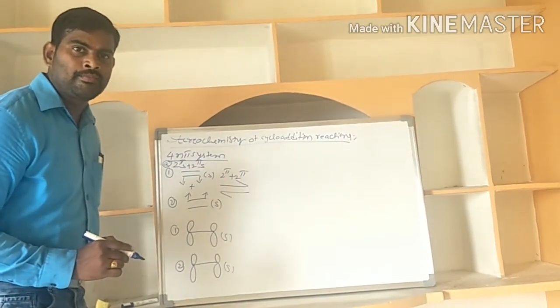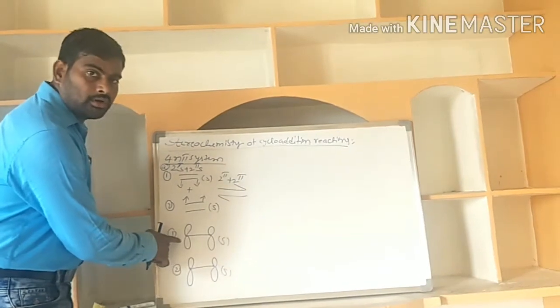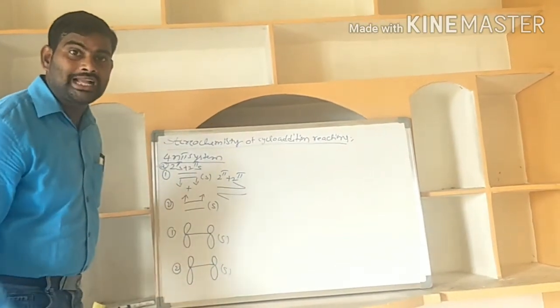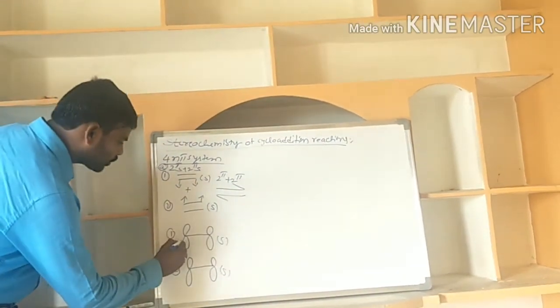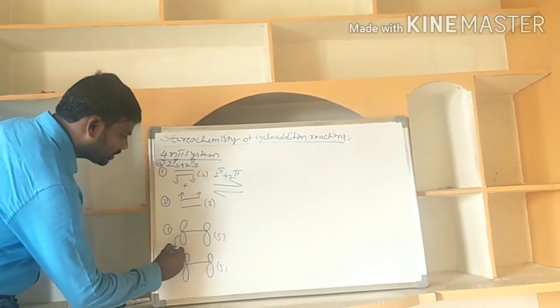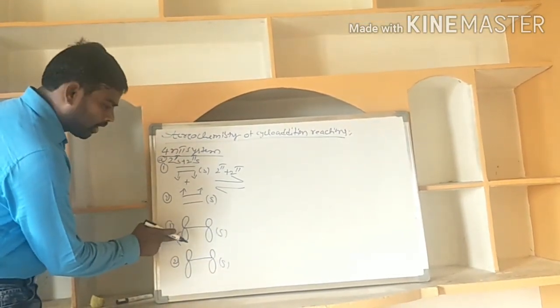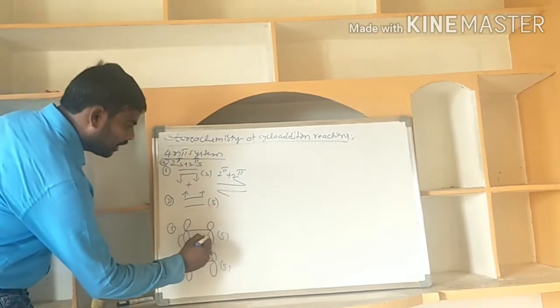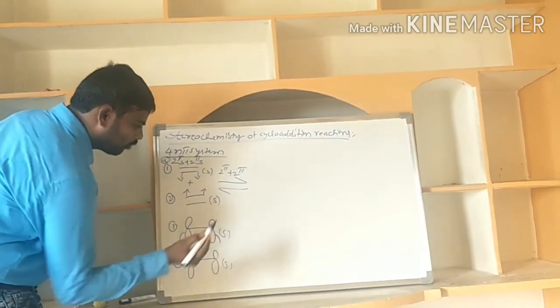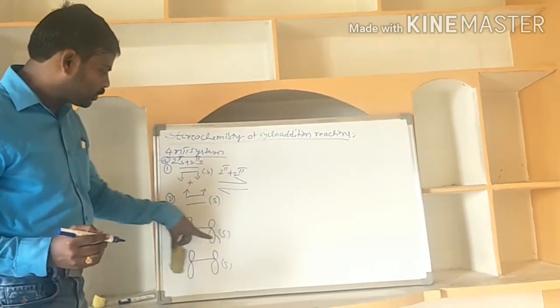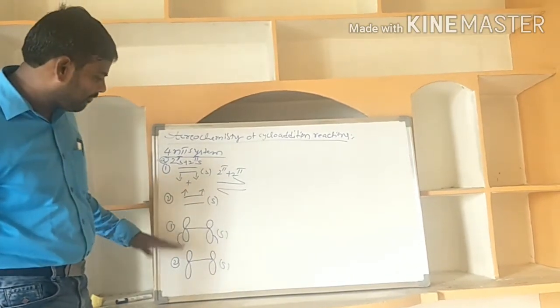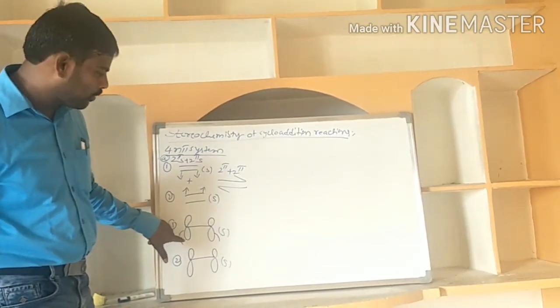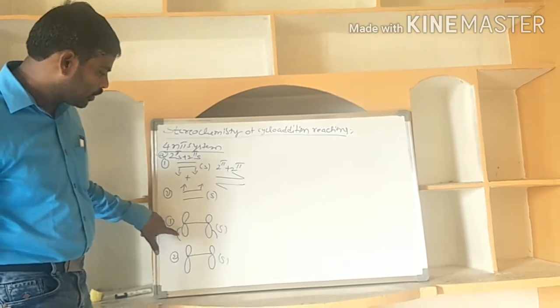Supra additions means if an unsaturated partner develops two new sigma bonds on the same face. Here the bottom face lobe is involved, and here also the bottom face lobe is involved. This means supra type of additions, because the same face lobes are involved in the addition.